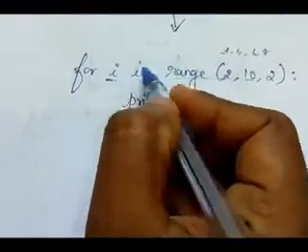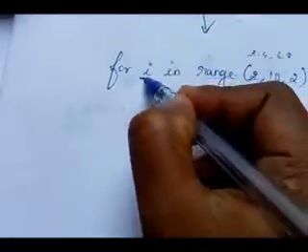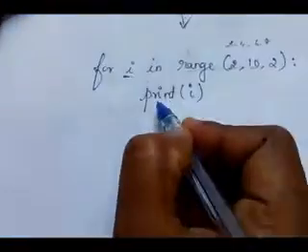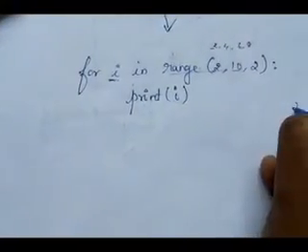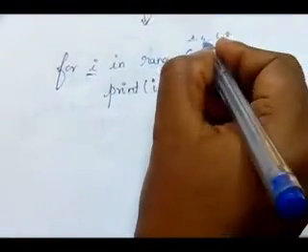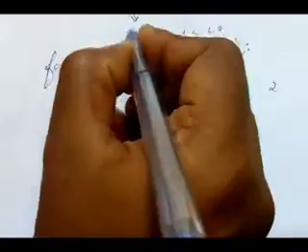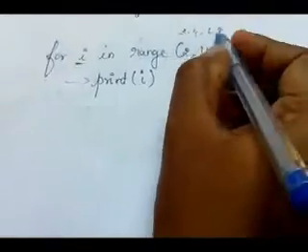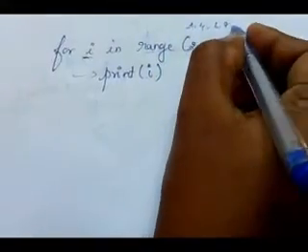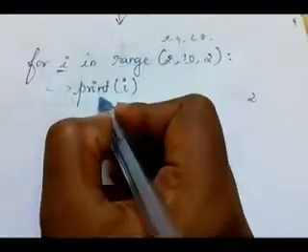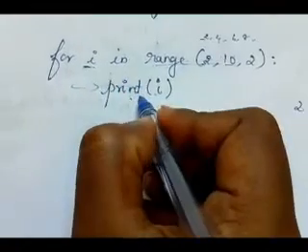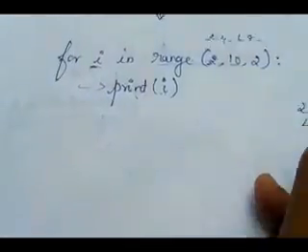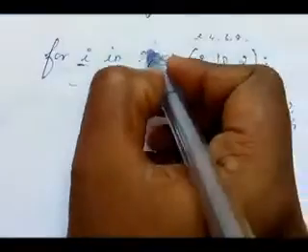Then see here how it is executing. First it takes the value from this list. What is the first value? 2. I value is 2 now. Then print I. I is 2. Then it again takes the next value. Next value is 4. So I value is 4. Then it has not reached the end of the list, so it comes to the beginning, to the loop body, print I. I is 4. 4 will be printed.